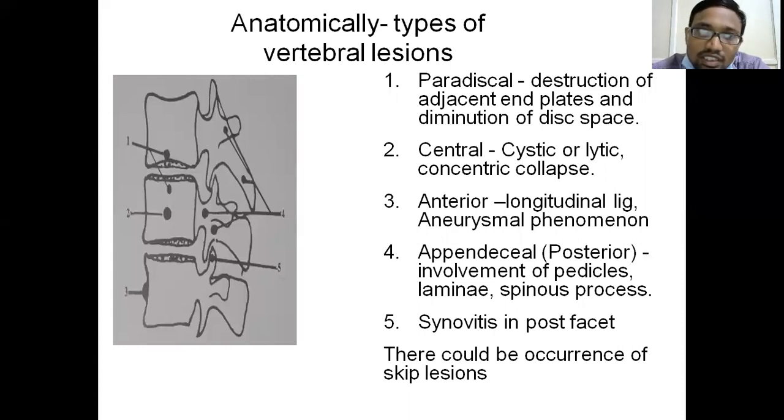Vertebral tuberculosis is divided into 5 types. One is paradiscal, the most common form. Second is central or the vertebral form. Third is appendicular or posterior element involvement. Fourth is anterior longitudinal ligament. Fifth is facet joint involvement. This is the facet joint involvement.